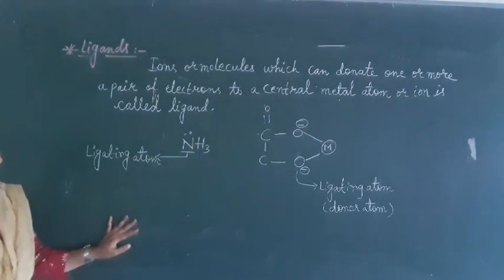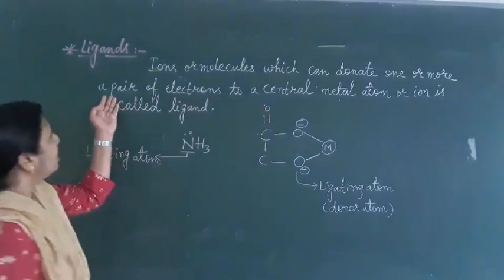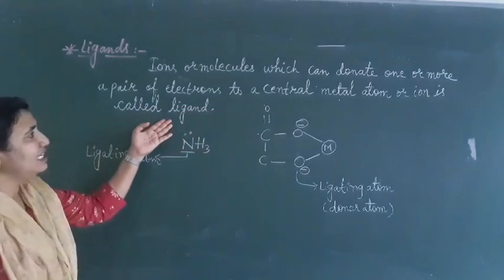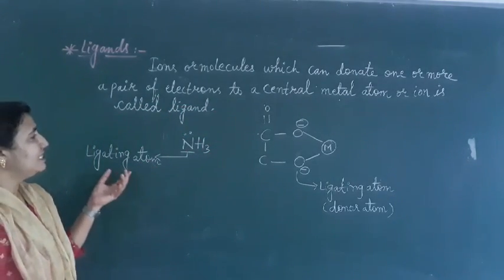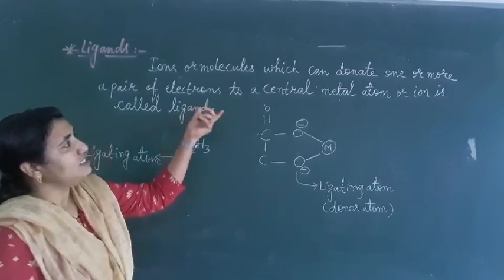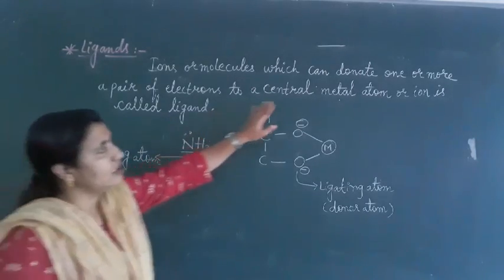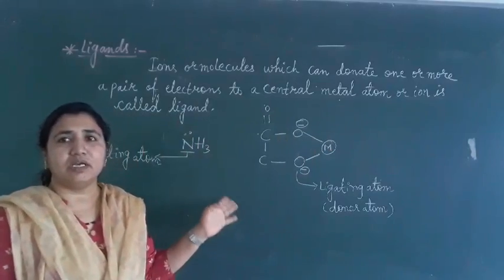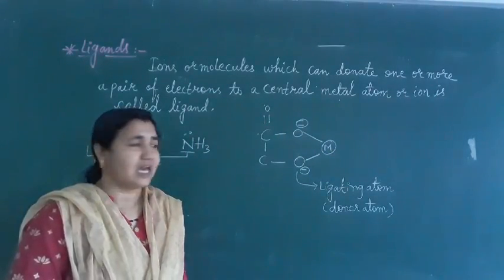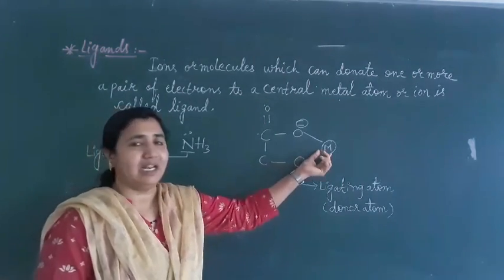What are ligands? Ions or molecules which can donate one or more pairs of electrons to a central metal atom or ion are called ligands. Ligands are either ions or molecules. These ligands may be neutral or negative ions, and they donate electrons to the central metal atom.